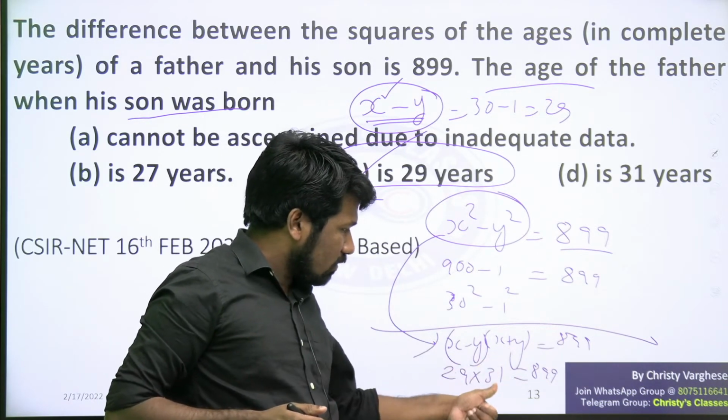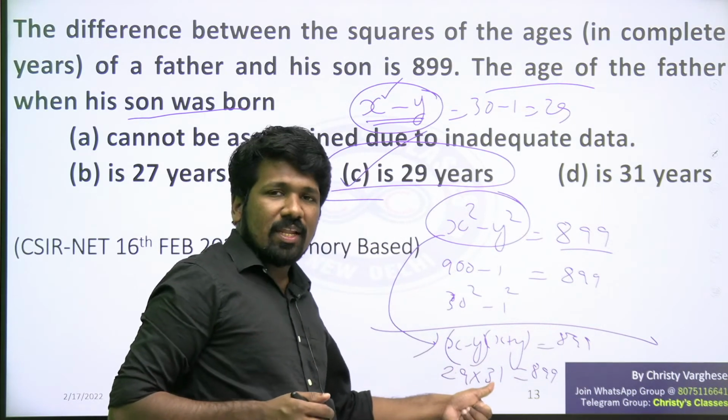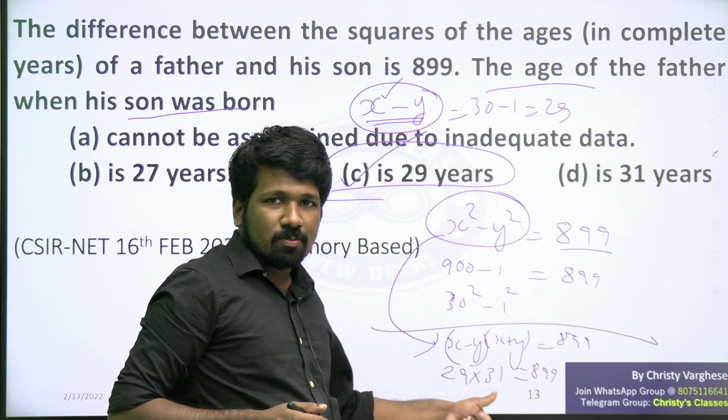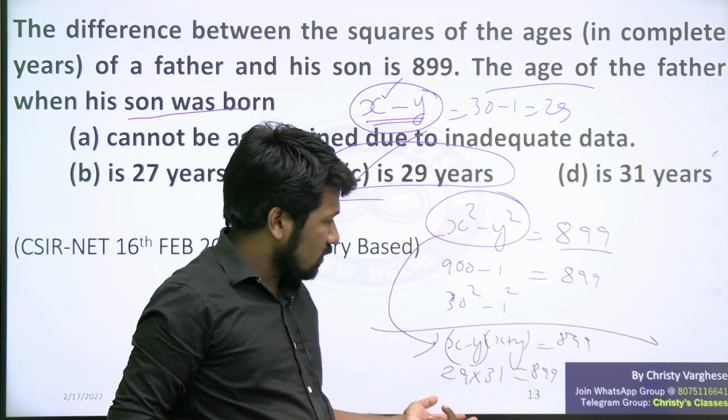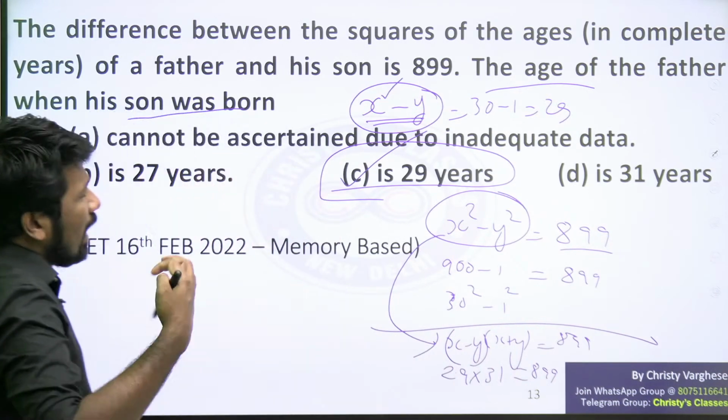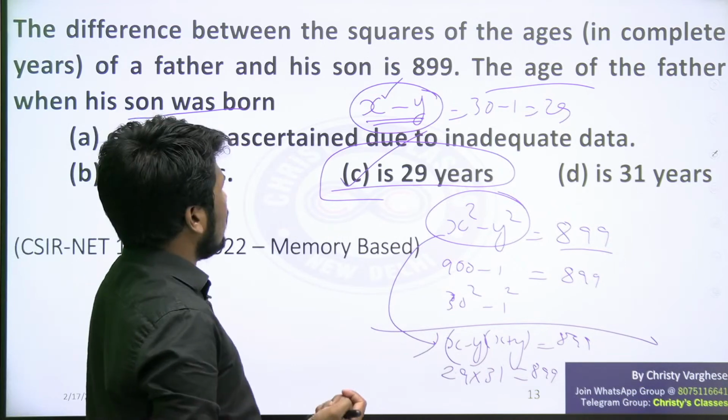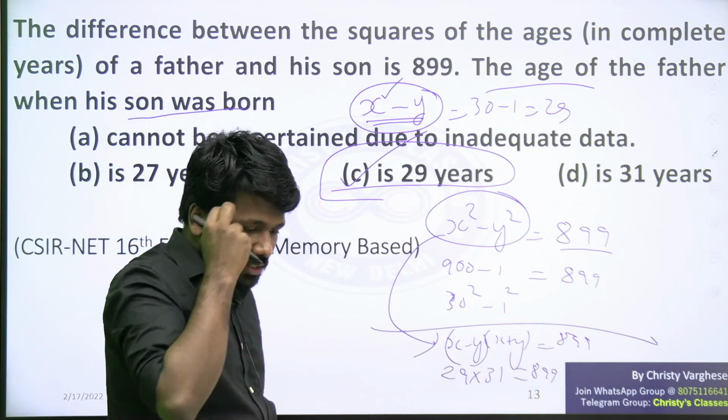That is why x plus y we don't have to consider. X plus y will obviously be the bigger number, more than x minus y, because x and y are positive numbers. So that is a very good age problem, and numbers idea, both are needed here. So option C, 29 years, is the answer.